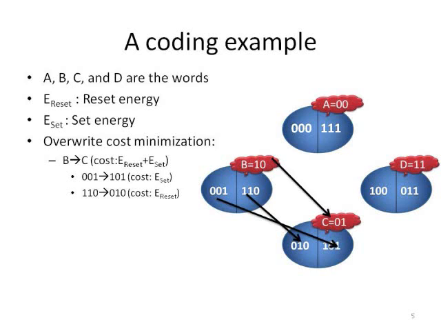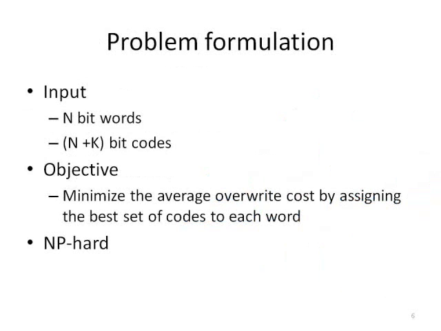Or word C has been coded as 010 on the memory. In that case, we encode B with 110, since then the overwrite only requires a reset. Therefore, we have reduced the energy cost of direct overwrite of C by B from a set plus a reset to only a set or a reset.